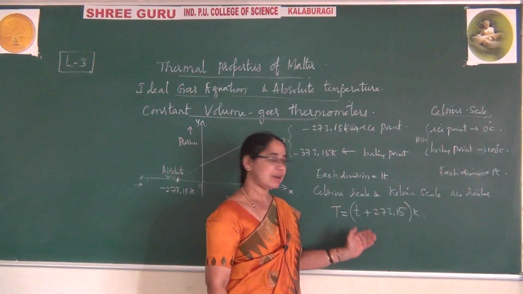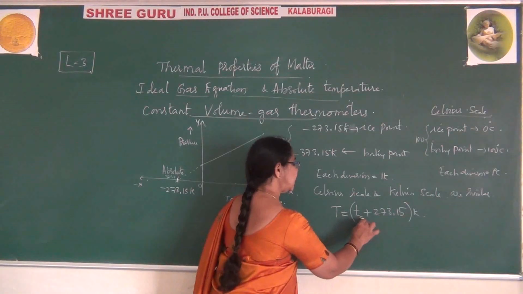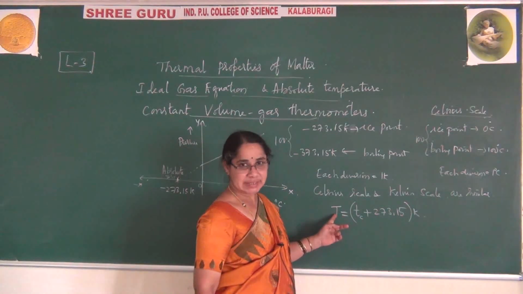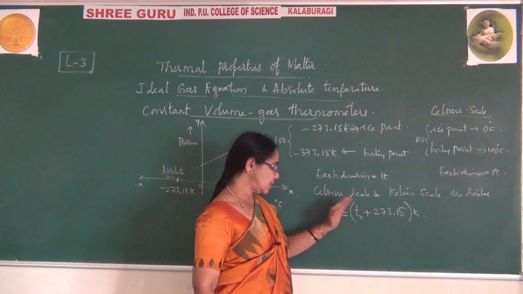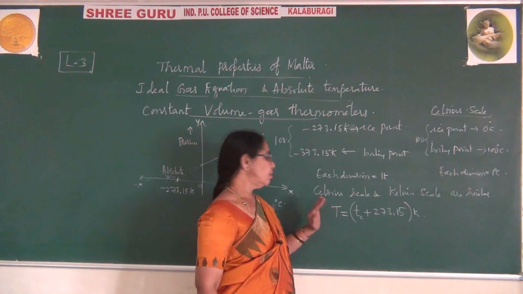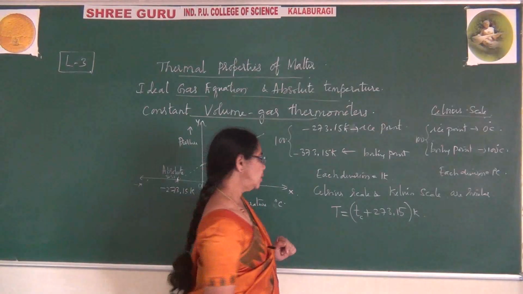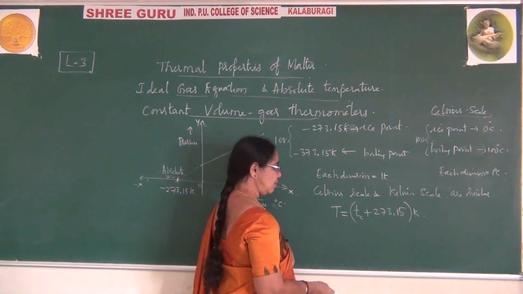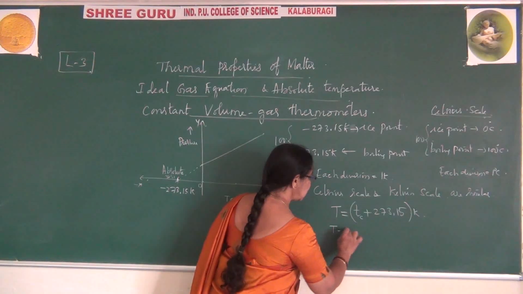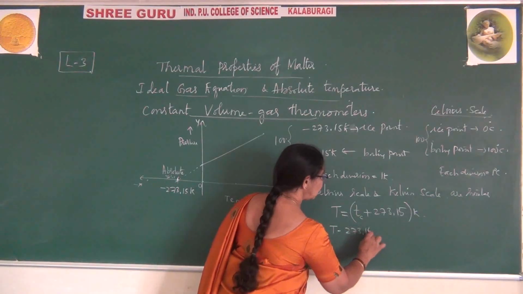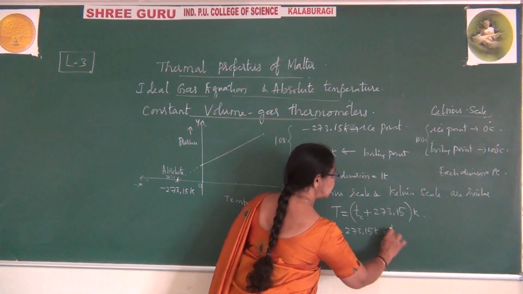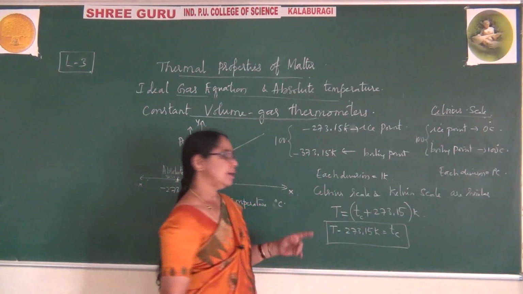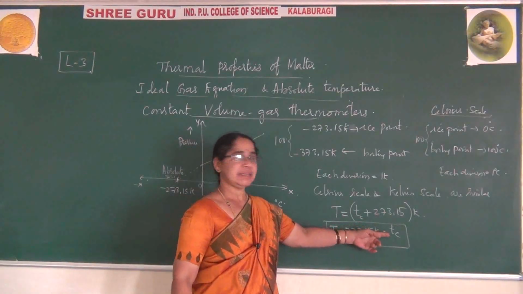So you are converting from temperature in the Celsius scale to the Kelvin scale. Conversely, to convert from the Kelvin scale to the Celsius scale, T minus 273.15 is equal to t in degrees Celsius. That is, we are converting from the Kelvin scale to the Celsius scale.